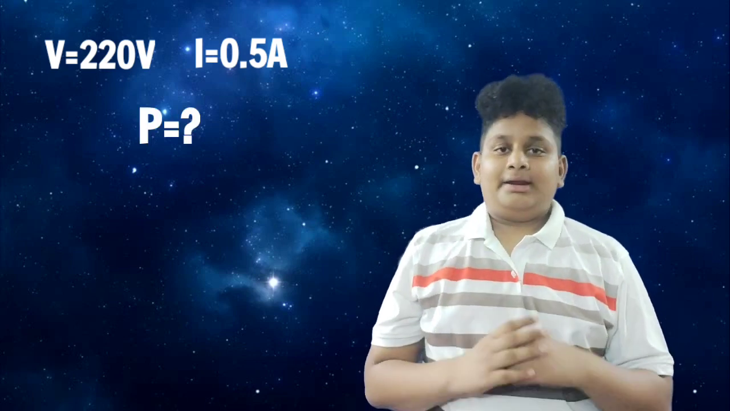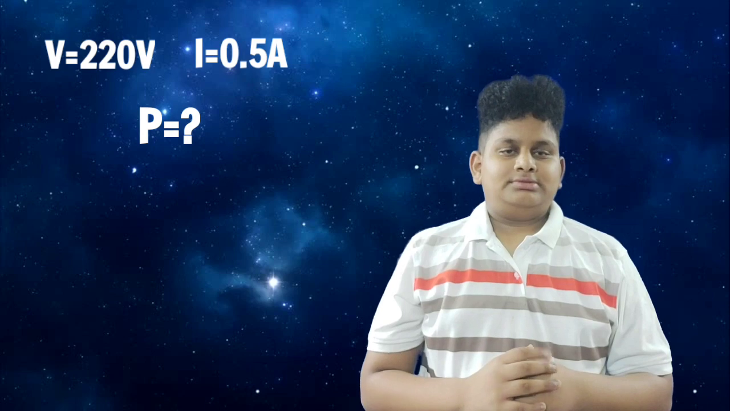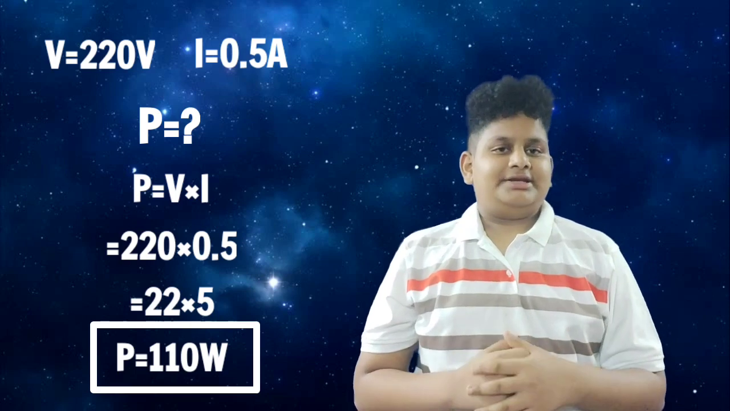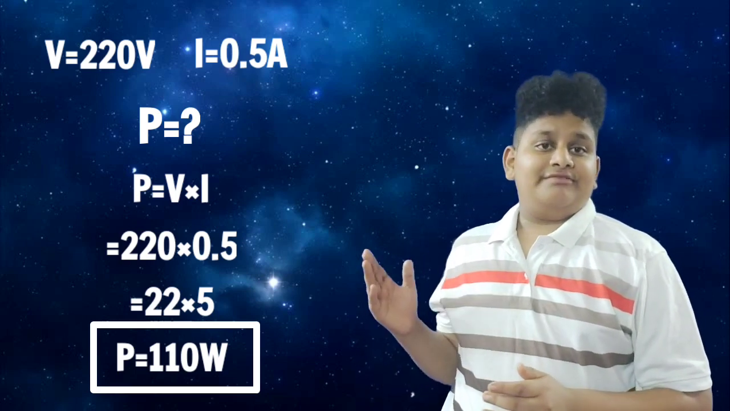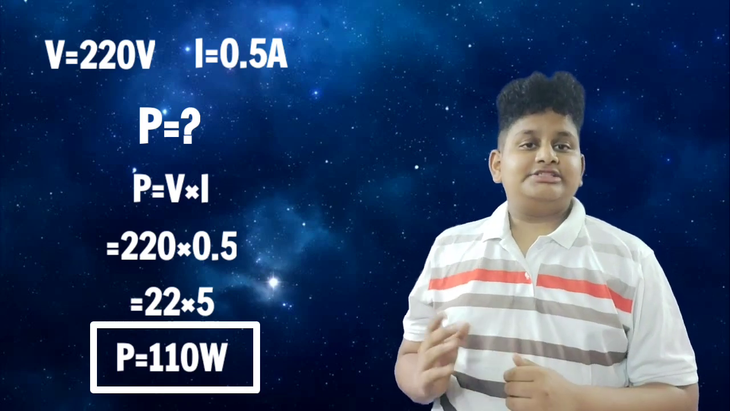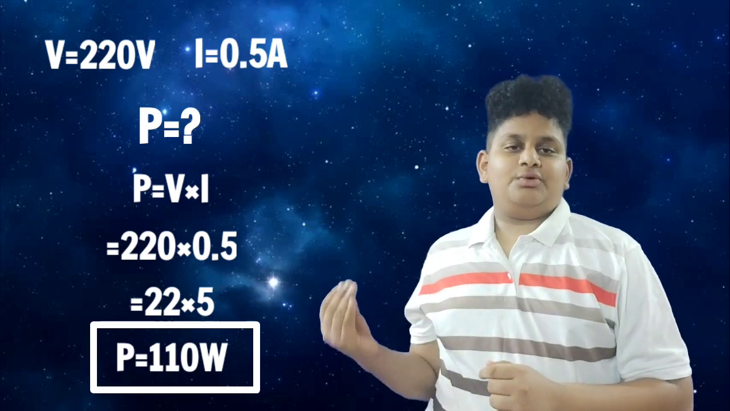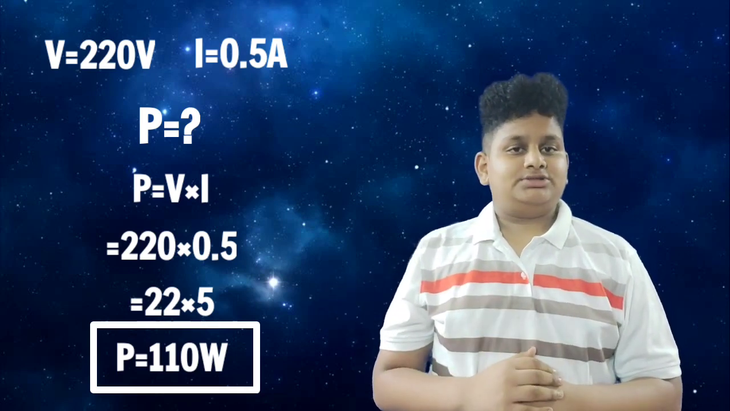Now let's see an example problem. Let's say an electric bulb is connected to a 220 volts generator with a current 0.5 ampere. Now calculate the power. The answer is 110 watt. So let's calculate it now. P is equal to V into I, where V is 220 volts and the current is 0.5 amp. So if we substitute, we will get 22 into 5. 22 into 5 is 110 watts. So this is the example problem on power I am giving to you in this video.